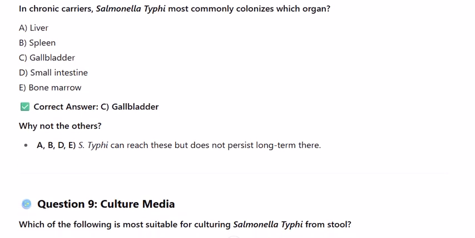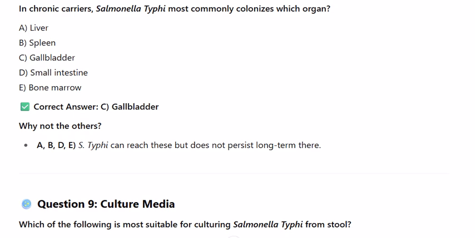Question 8. Chronic carriage. In chronic carriers, Salmonella typhi most commonly colonizes which organ? A. Liver. B. Spleen. C. Gallbladder. D. Small intestine. E. Bone marrow. Correct answer C. Gallbladder. Why not the others? A, B, D, E. S. typhi can reach these but does not persist long-term there.